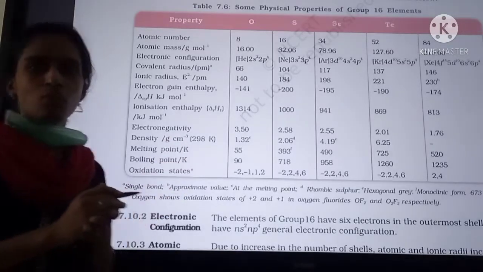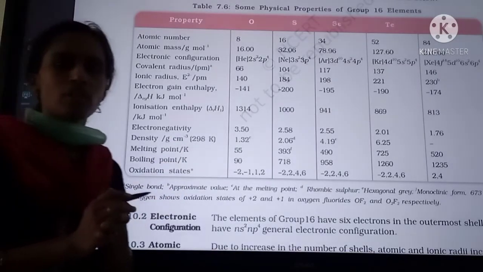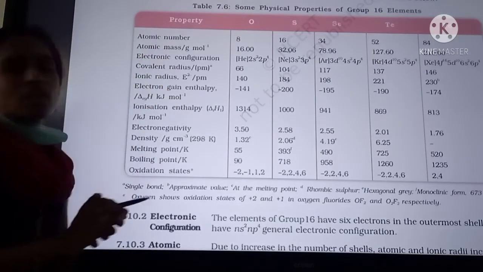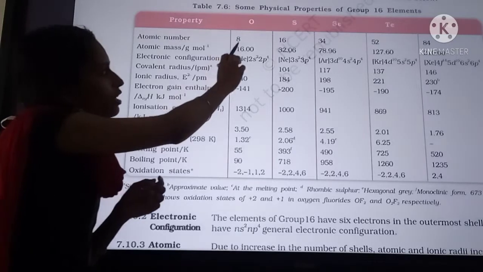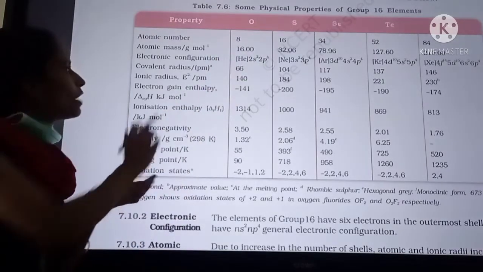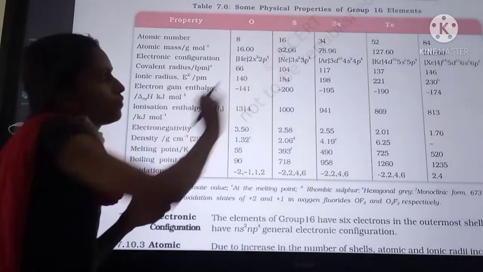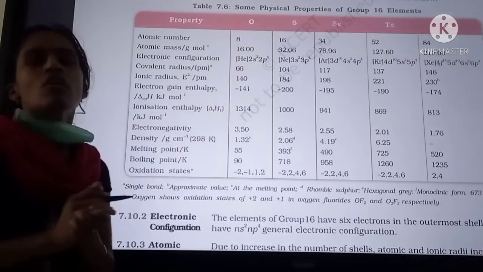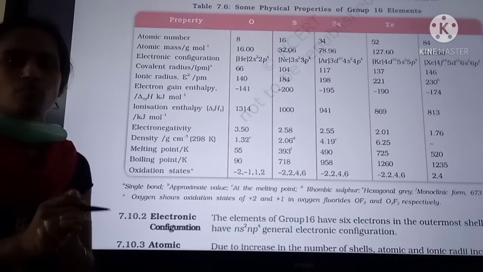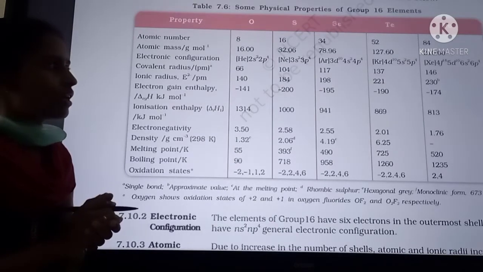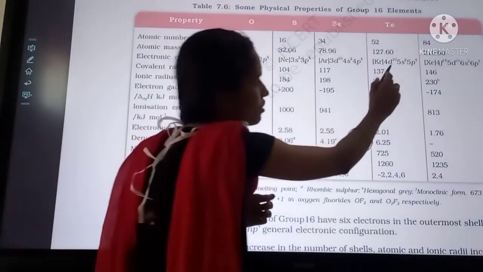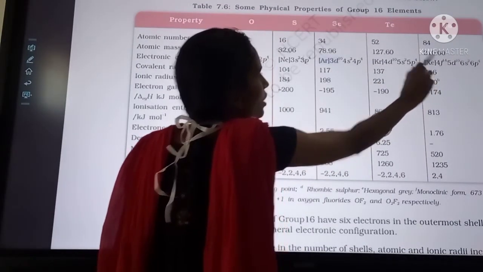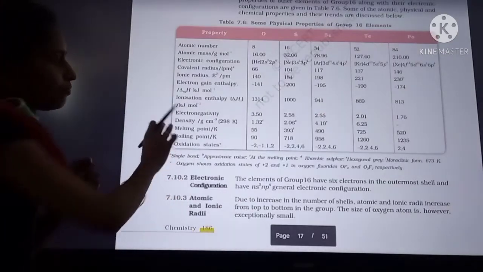This table indicates the properties of the oxygen family, and the first property is atomic number. Atomic number increases from top to bottom, and atomic mass also increases. Next, electronic configuration: the oxygen family has ns2 np4 outermost electronic configuration. Here the d orbital is introduced for the first time, and here the f orbital is introduced for the first time.